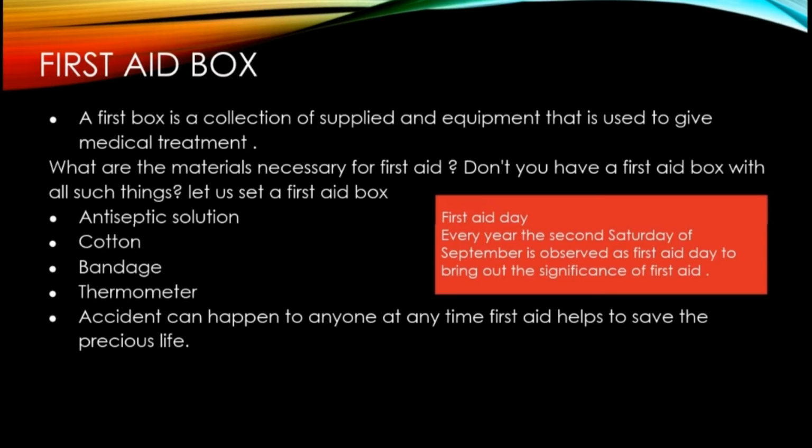First aid box. A first aid box is a collection of supplies and equipment that is used to give medical treatment. What are the materials necessary for first aid? Don't you have a first aid box with all such things? Let's see a first aid box. Antiseptic solution, cotton, band-aid, thermometer. Accident can happen to anyone at any time. First aid helps to save the precious life.